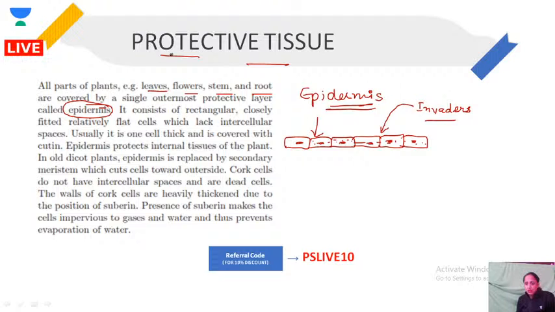It consists of rectangular, closely fitted, flat cells which lack intercellular spaces. That is what I just explained. They are one cell thick and covered with cutin. In plants, they are covered with cutin to give extra protection, and because they are covered with cutin, we call that layer cuticle.